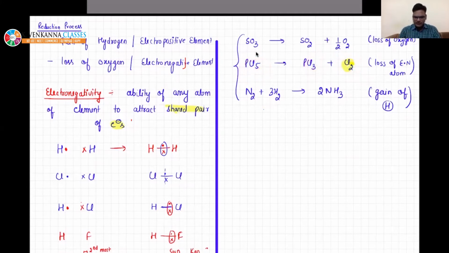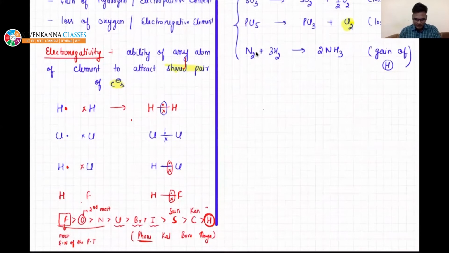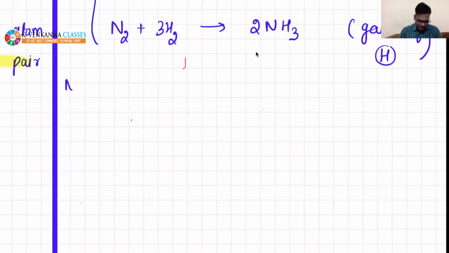I am just giving you one note. Just remember that if in any process, a decrease in oxidation number is taking place, because after 5 or 10 minutes I am going to explain the concept of oxidation number, then we will require this note.